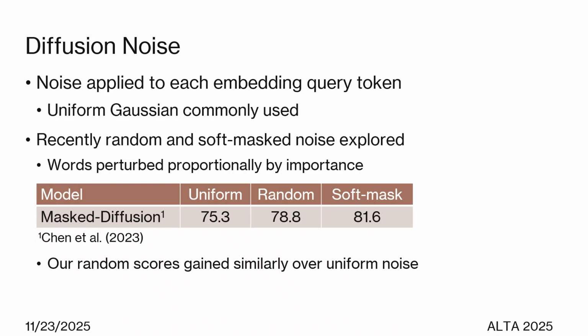The noise strategy for a diffusion process has several parameters. Commonly used is the uniform Gaussian, but there are also approaches that use perturbed words proportional to their importance. Our experiments show that random scores gain fairly little over uniform noise.